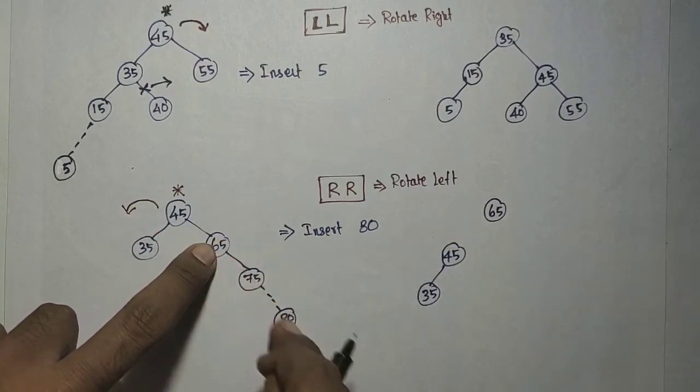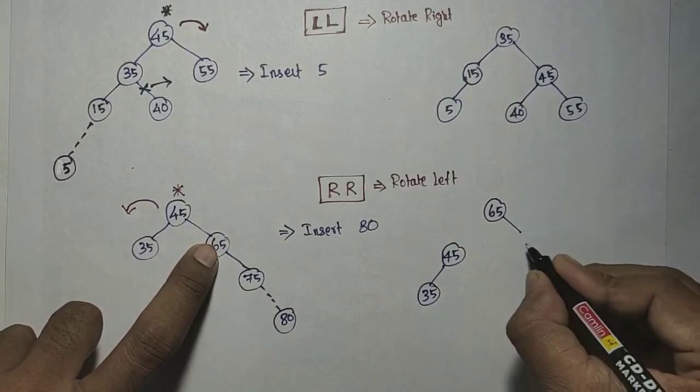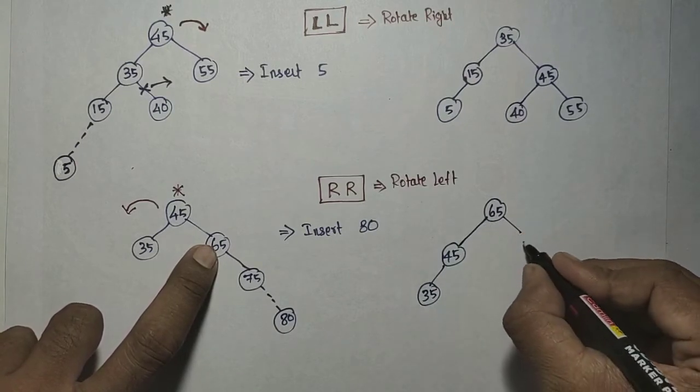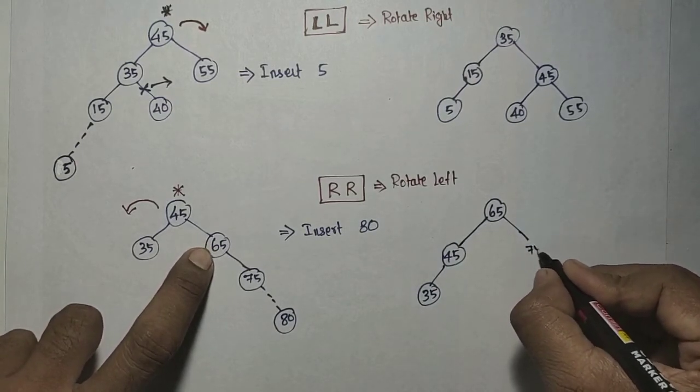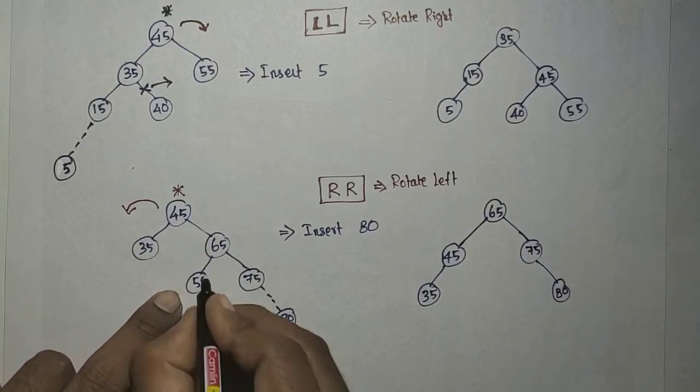The right side will be kept as it is. The right of 65 is 75, and then 80.